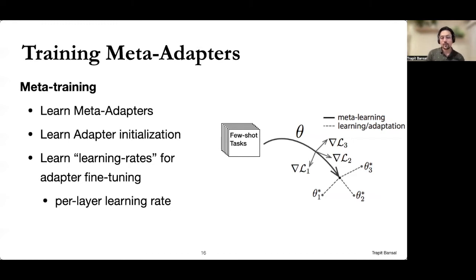There are a couple of additional advantages of this approach. In addition to learning the meta adapter modules, it also allows us to learn initializations of the adapters and the learning rates for fine-tuning the adapters in each layer. This removes the need to set these important hyperparameters at test time, which is a big benefit as we do not have enough data to do a hyperparameter sweep for each few-shot task.